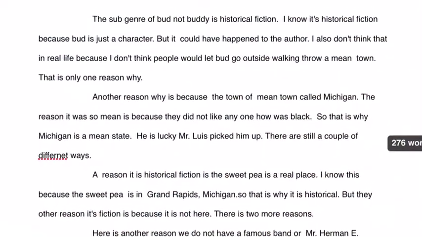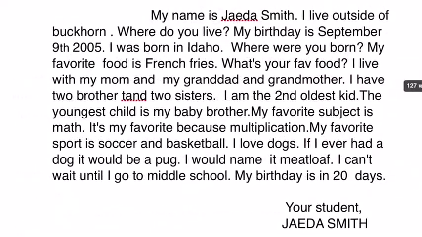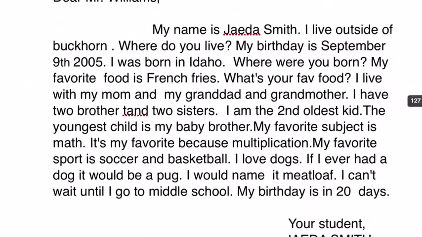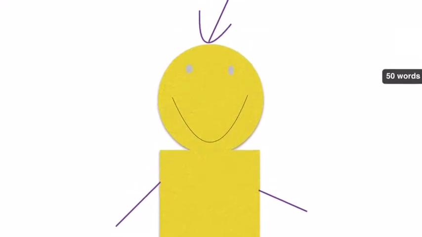This is my Bud, Not Buddy essay. This is my paragraph that I wrote about myself to Mr. Willie. These are some of my open-endeds that I wrote myself for my stamina packets. These are some of my good writing open-endeds and some of my bad open-endeds.